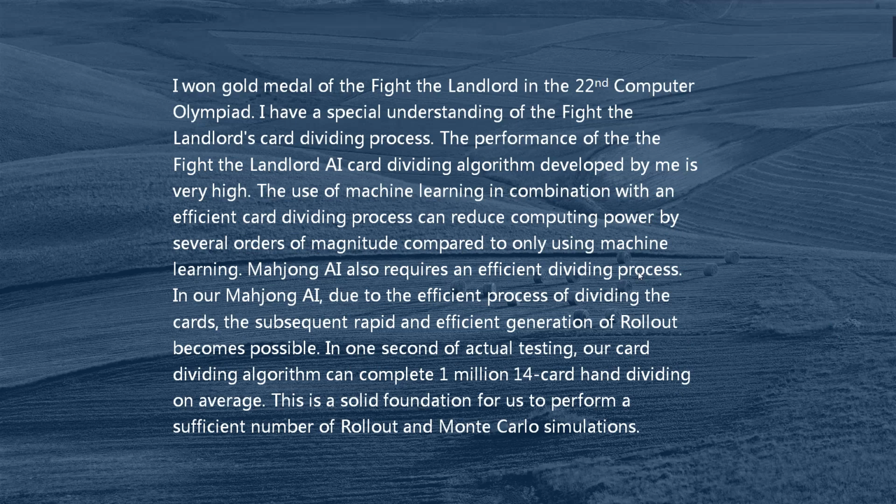Mahjong AI also requires an efficient dividing process. In our Mahjong AI, due to the efficient process of dividing the cards, the subsequent rapid and efficient generation of rollouts becomes possible. In 1 second of actual testing, our card dividing algorithm can complete 1,014 hand dividings on average. This is a solid foundation for us to perform a sufficient number of rollouts and Monte Carlo simulations.